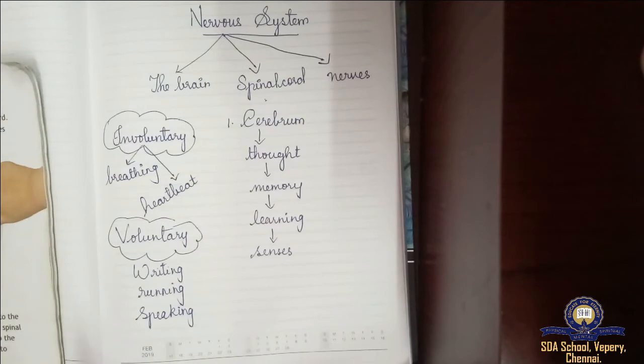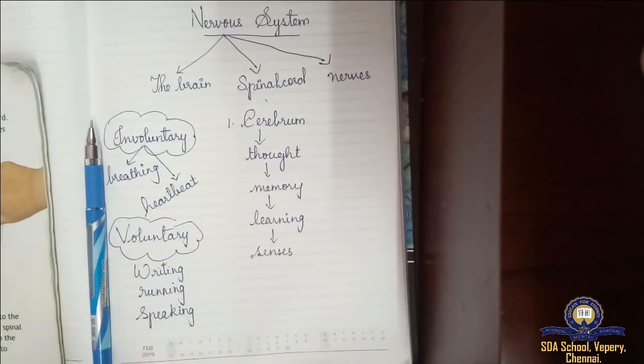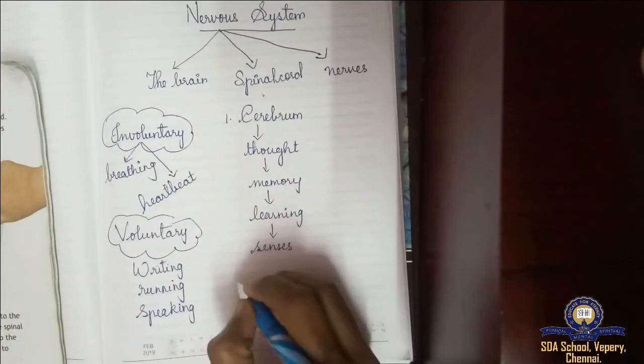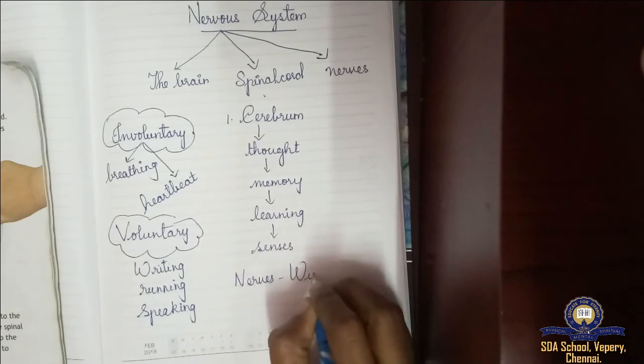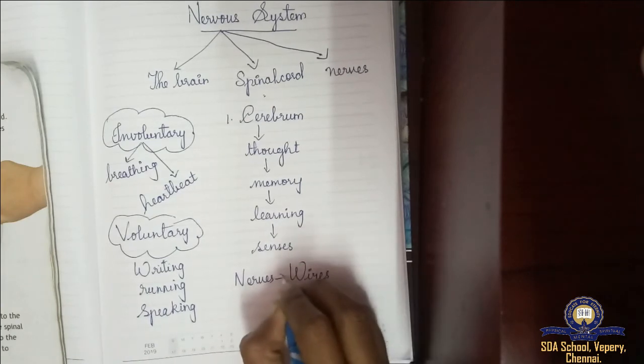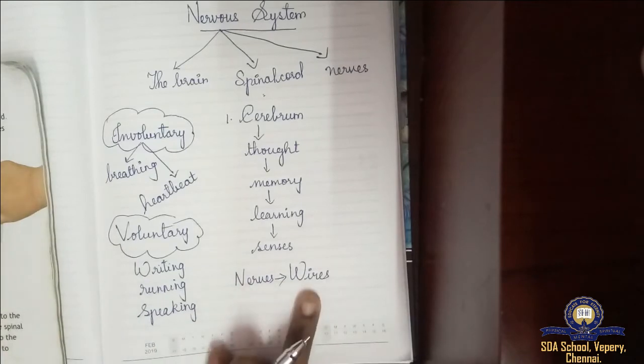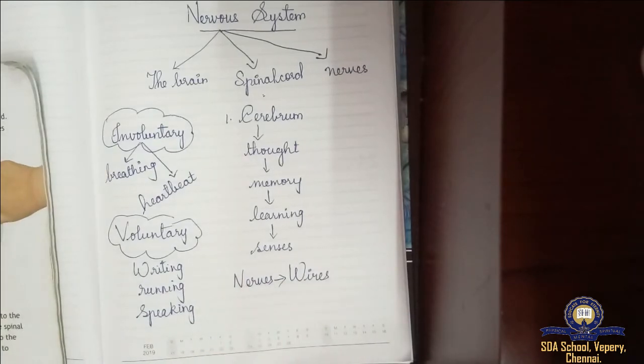Next we saw the nerves. To what do we compare the nerves? We compare the nerves to wires, because both are formed by many parts joined together; nerves are formed by many nerve cells joined together. Nerves run throughout our body to carry messages from the brain or spinal cord to the brain or spinal cord.